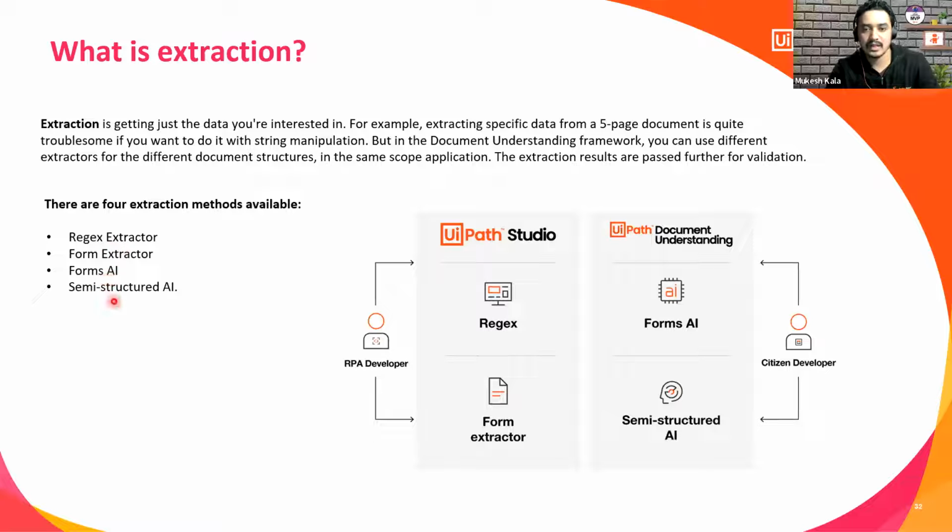I have the form extractor, forms AI, and semi-structured AI as well. This diagram talks about how in UiPath Studio you can use the regex extractor and form extractor as an RPA developer. If I talk specifically about document understanding, you have forms AI and semi-structured AI, and this guy is a citizen developer. Citizen developer is a different topic, but just for a little background: document understanding is also available for citizen developers who are using Studio Web. You do not have to know much about coding, but you can still use the DU framework in Studio Web, which is an absolutely low-code platform used by citizen developers to drag and drop, Studio X or Studio Web.